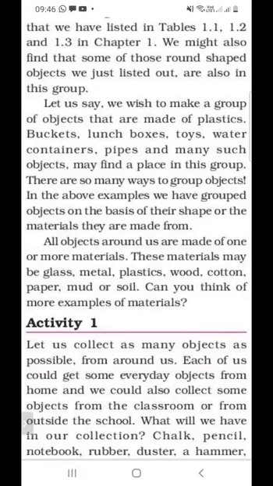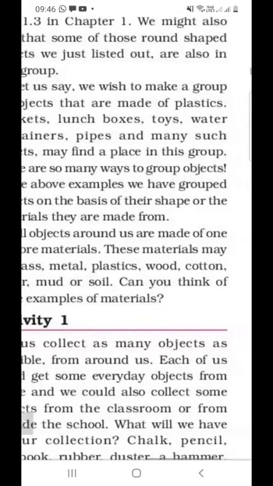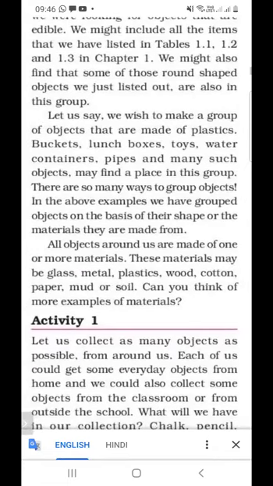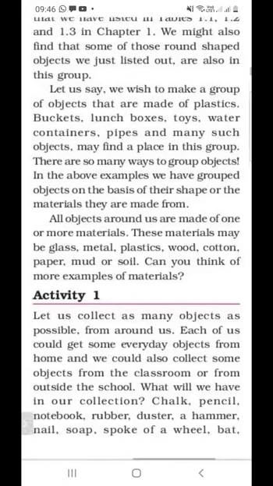So you have to find which objects are made up of glass. For example, the containers we use are made up of glass. And which are made up of metal, plastic, wood? Suppose a chair is made up of wood. And which are made up of cotton, paper, and mud or soil? So you have to write two items made up of glass, metal, plastic, wood, and cotton. So you have to write all these answers.